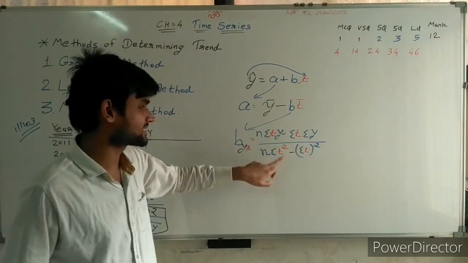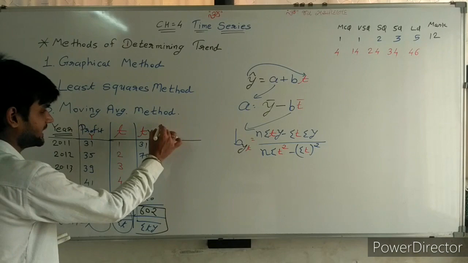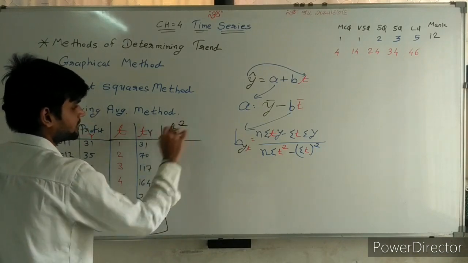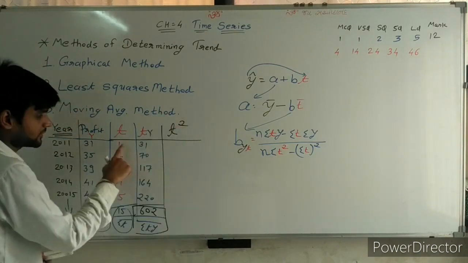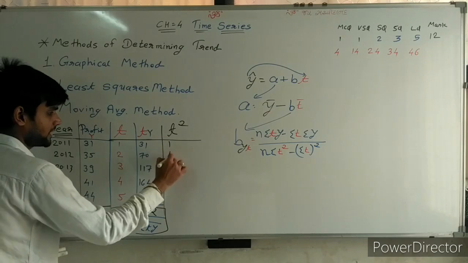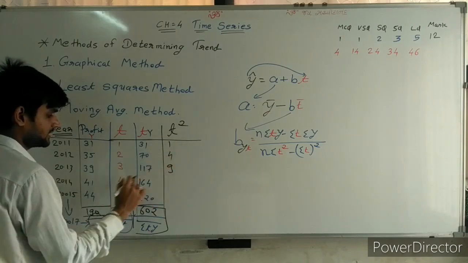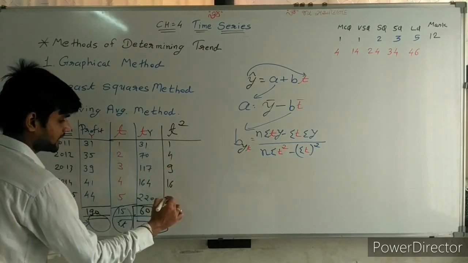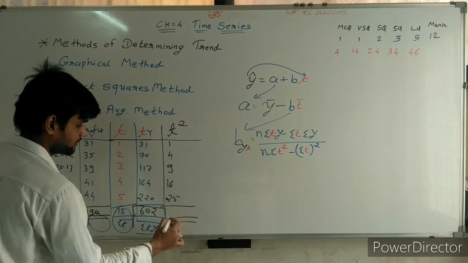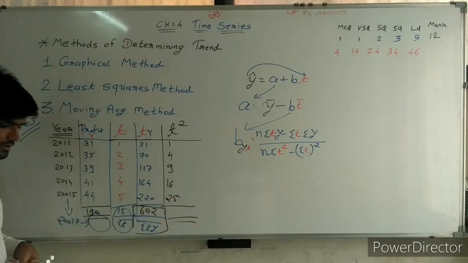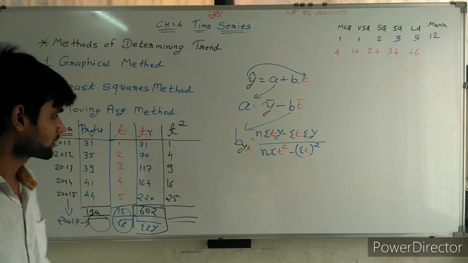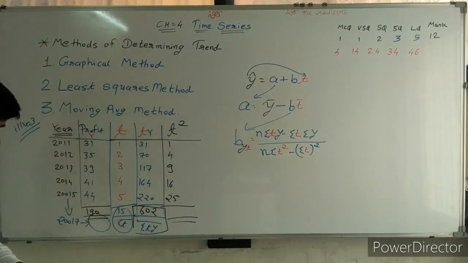Sigma t square. First of all, I need t square. Then we can find sigma t square: 1 square, 1; 2 square, 4; 3 square, 9; 4 square, 16; 5 square, 25. So make the total of this.